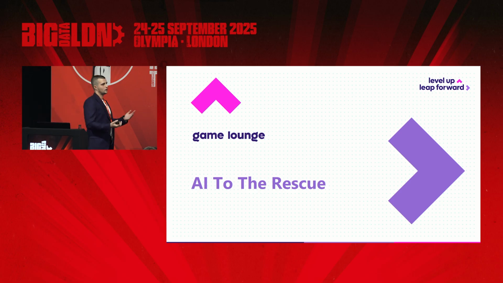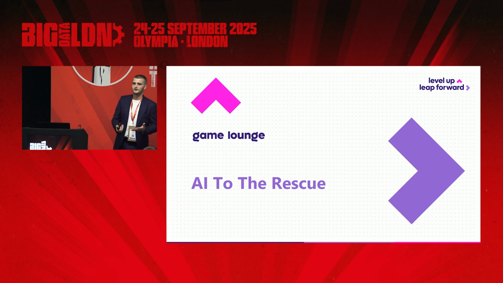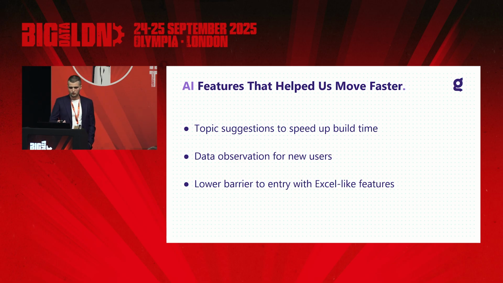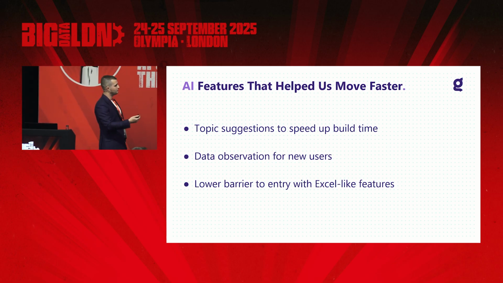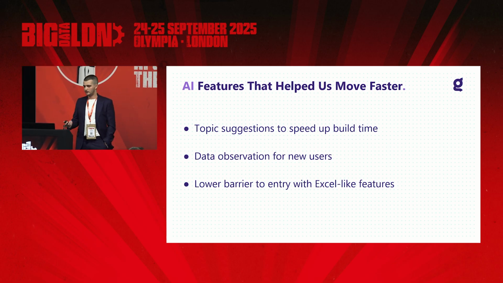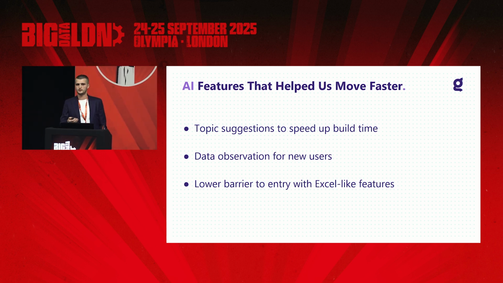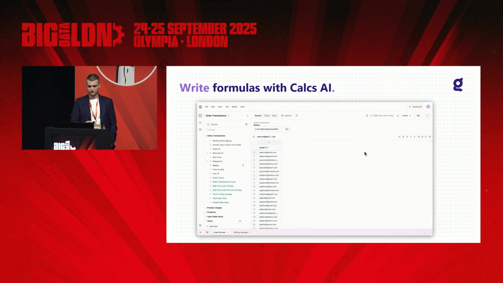Finally, what were some of the main functionality that also drove us to migrate? Because we had to have some features that were in it for us as the data team, right? And some things that actually convinced us to actually get there were AI features, whether it being topic or model AI-based recommendation to help speed up build time, data observability for new users, and lower barrier to entry for end users who are not necessarily technical, such as Excel-like features.